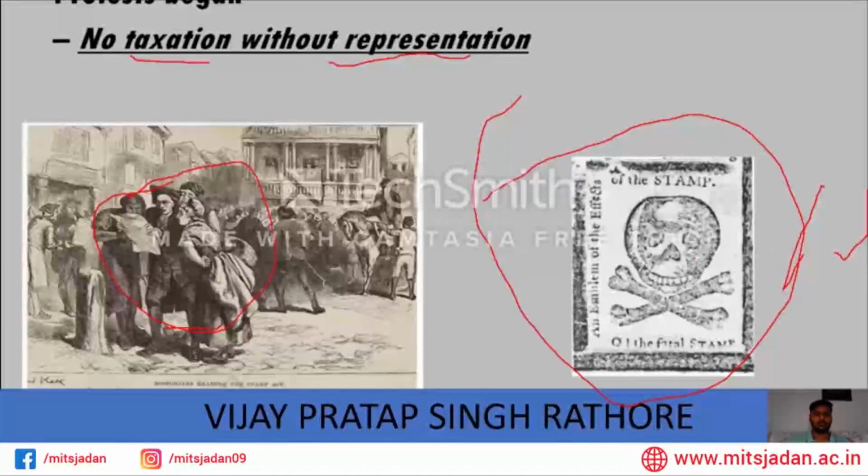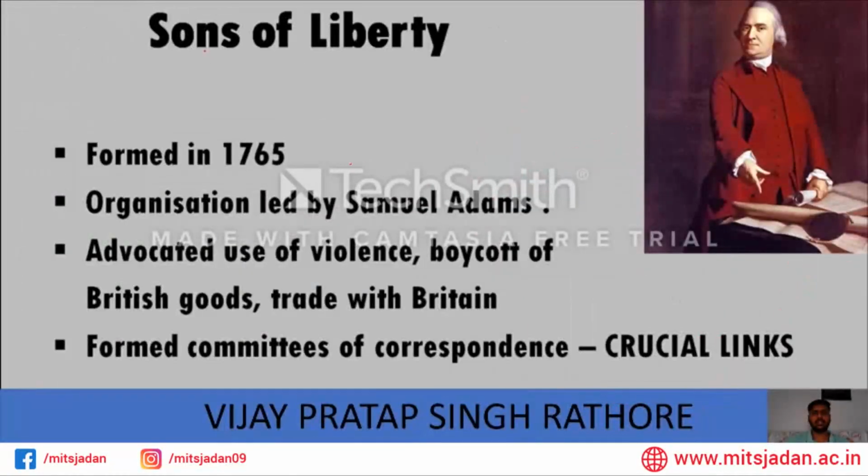Around the same time, an organization was formed, called the Sons of Liberty. This was formed in 1765. As in the first lecture also, I mentioned a name, Samuel Adams. Here it is, Mr. Samuel Adams. It was led by Samuel Adams and advocated the use of violence, the boycott of British goods, and he said that trade with Britain should be stopped.